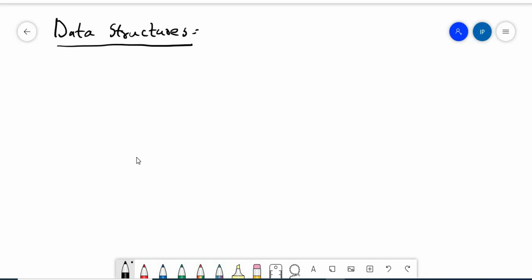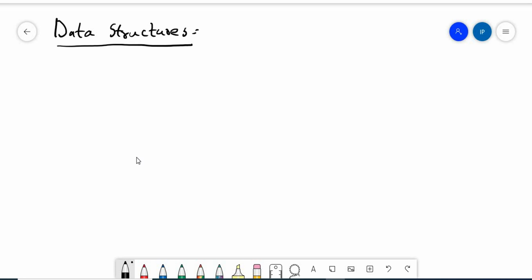For example, when I say one below the other, the structure is very different. One after the other is very different. Something with respect to name and index is again a different structure. Something with age, with a number, a floating number, a character, is again different data. So depending upon how we arrange the data and how we combine the data, we have the concept called data structures.